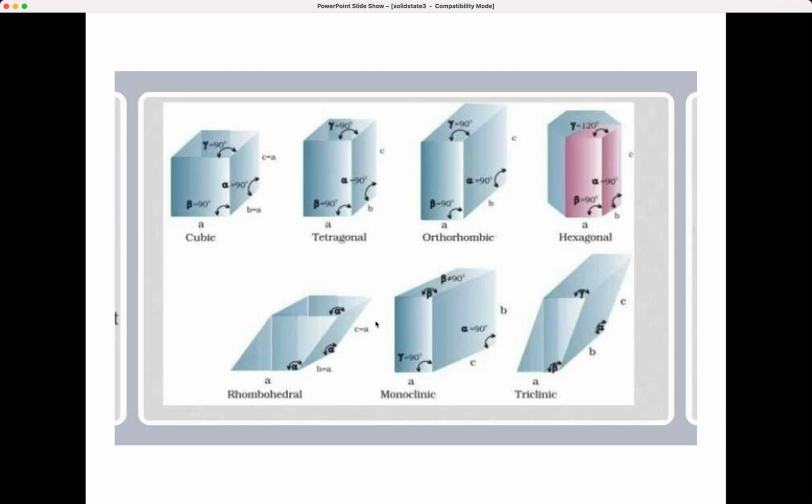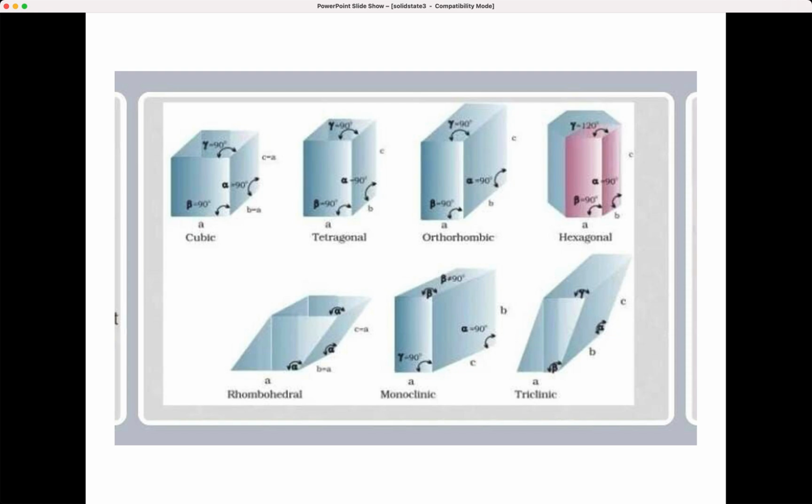Okay. Now you can see different types over here. First one is cubic. For the cubic cell, see, alpha, beta, gamma, all corners are 90 degrees. For tetragonal, this is 90, this is 90, this is 90. Look at the shape. Then orthorhombic, the corners are all 90 degrees. Hexagonal shape is this. Then rhombohedral, monoclinic and triclinic. See here I have shown you with the alphabets, and B is equal to A and C is equal to A, like A, B, C for monoclinic and triclinic. Look at the shapes of these and where the angles are formed.